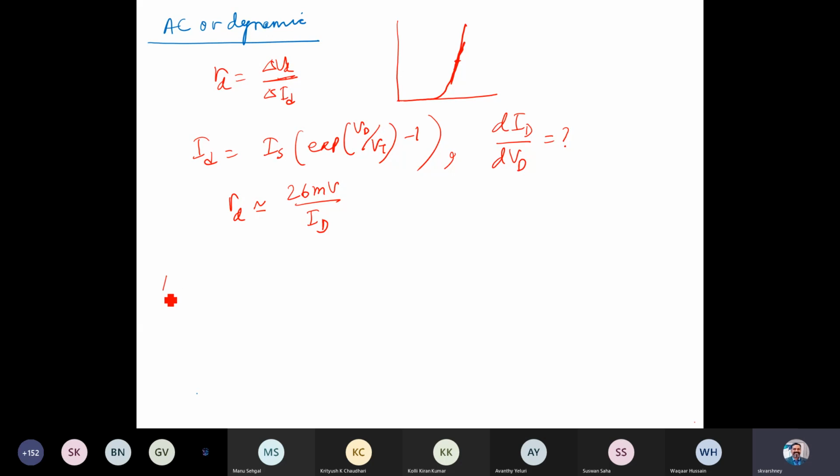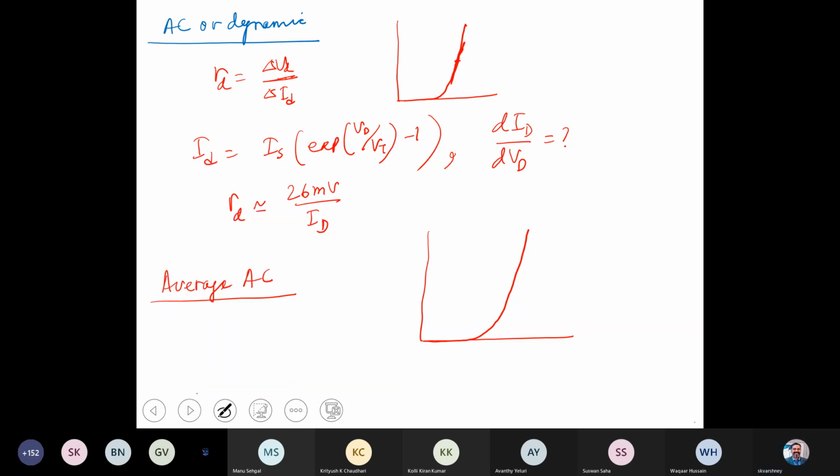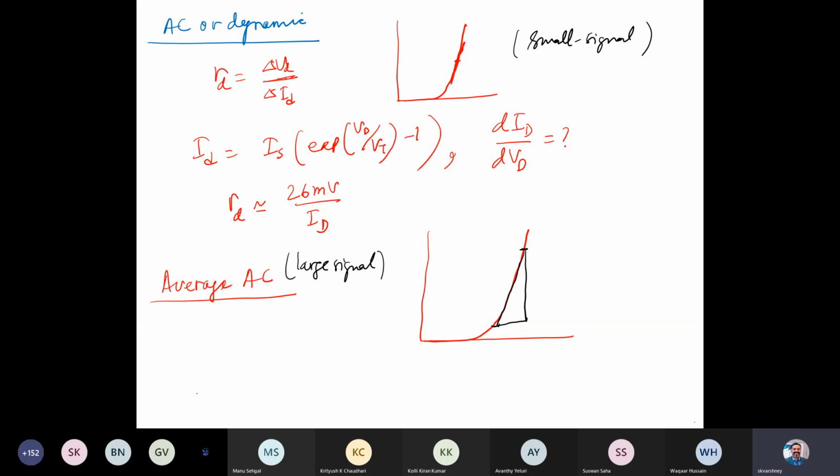And another one is what we call the average AC resistance. If you know the operation limits, we can find it. This we can say is for large signal analysis, and this one is for small signal analysis. So this is basically R average.